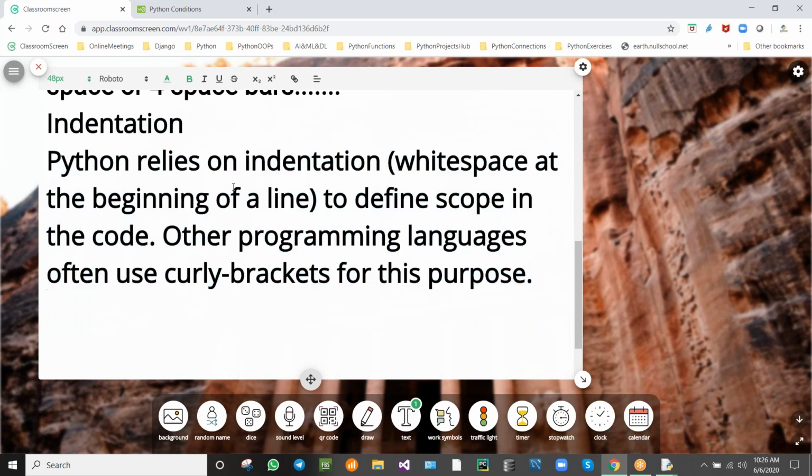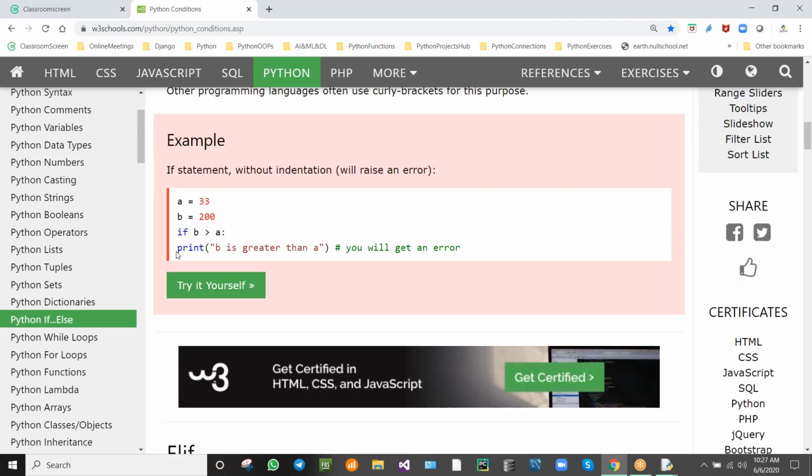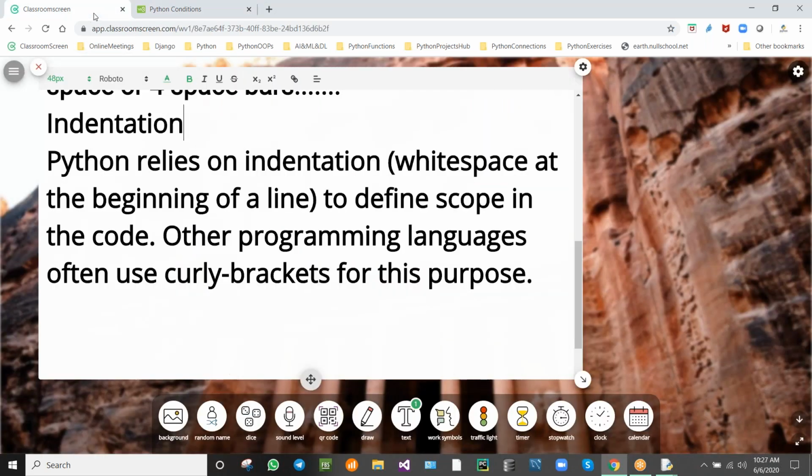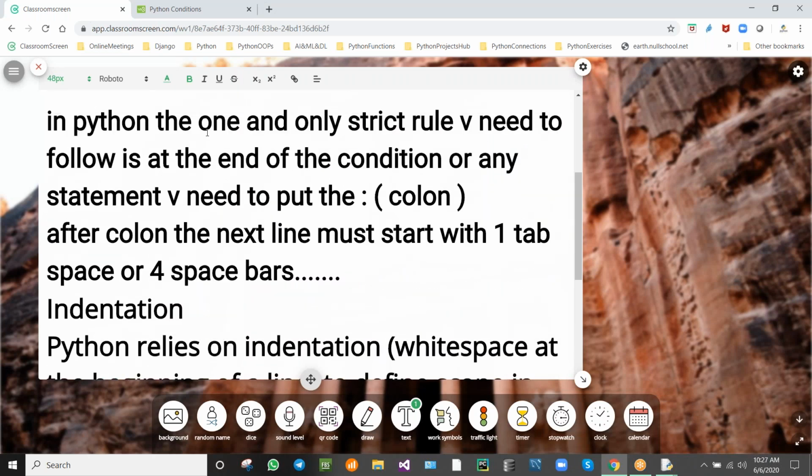So that is indentation. The space, that is the indentation. After colon, the space which we are giving to the next line. In the next line, compulsory, we need to give the 1 tab space. This is the only strict rule it will be following in Python, at the end of the condition.